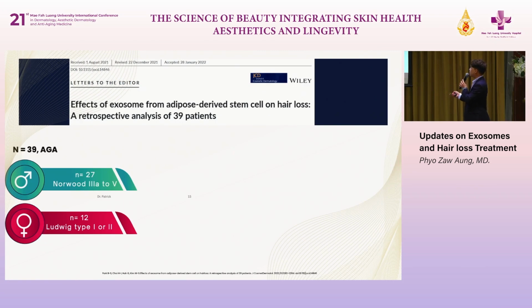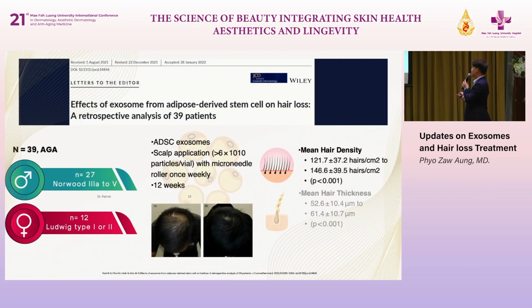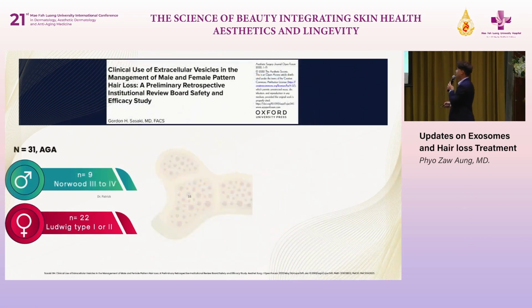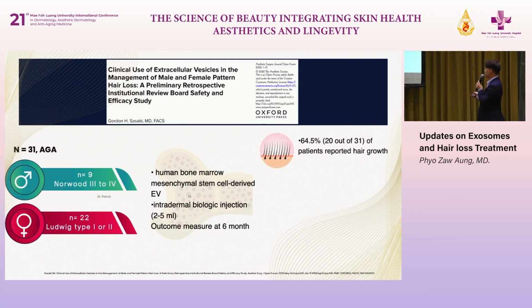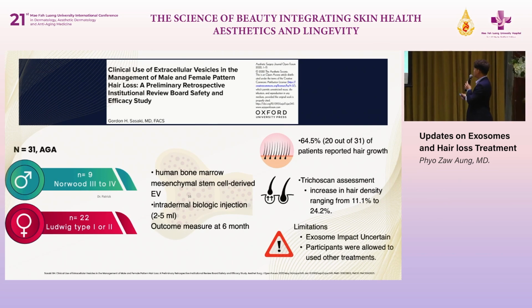This is a study with 39 patients, and they also found that the result is good. Mean hair density improved significantly, mean hair thickness improved significantly, and there were no side effects. In another study, they used bone marrow mesenchymal cell-derived exosome and measured the outcome for 6 months. They also reported that hair growth was seen in 64.5%, and hair density improved.